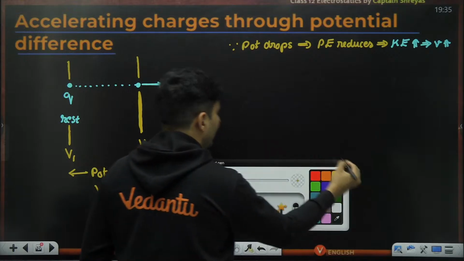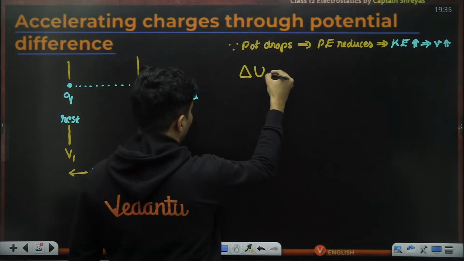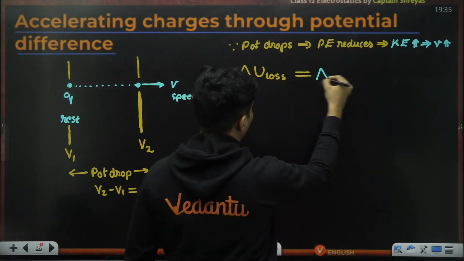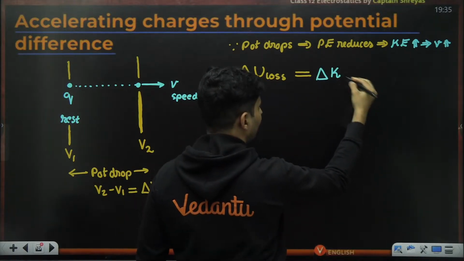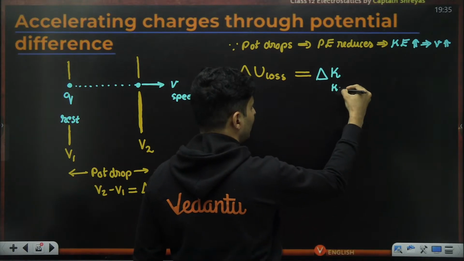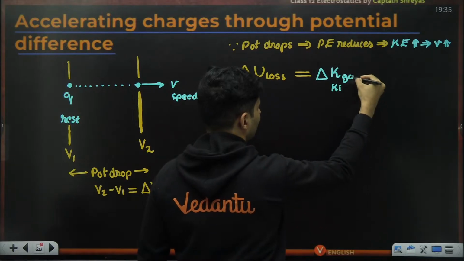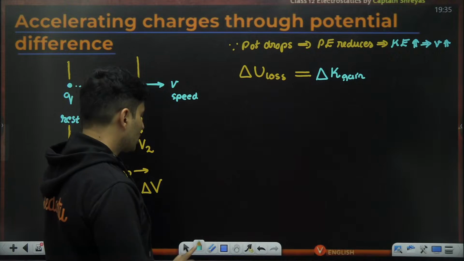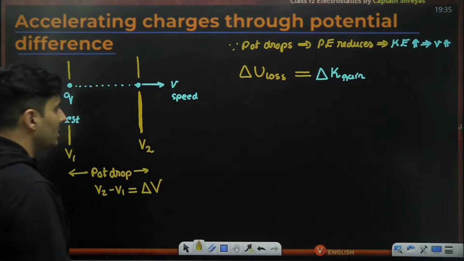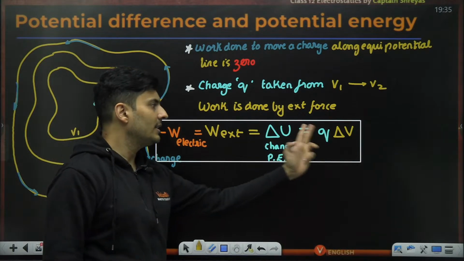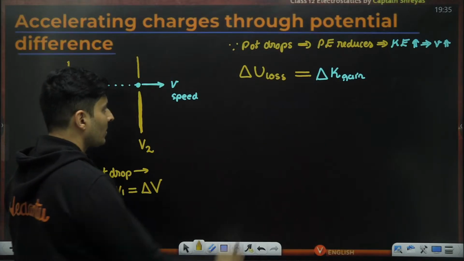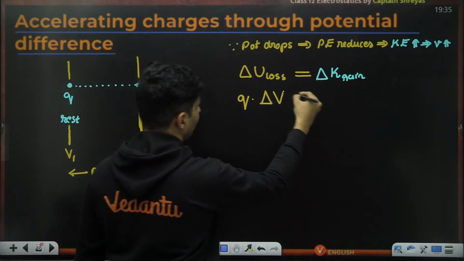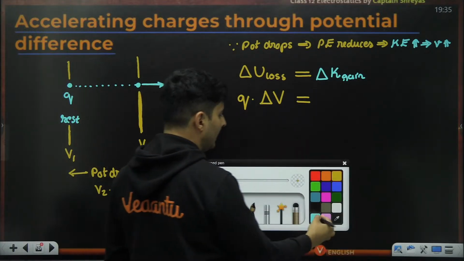So can I then say that the loss of potential energy is equal to the gain of kinetic energy of that particle? What is the loss of potential energy? Change in potential energy is charge times voltage difference. What is the gain of kinetic energy?